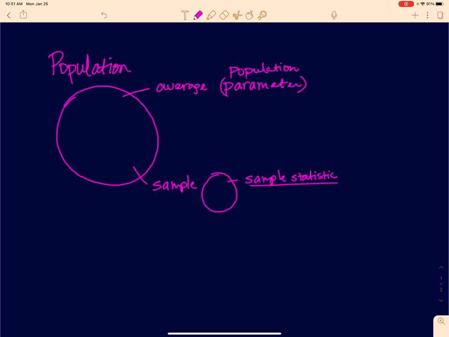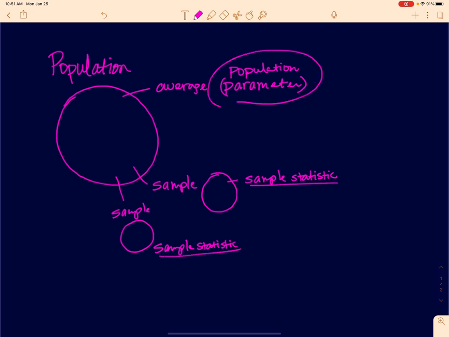The sample statistic is something we can calculate because we're taking a smaller group from the population. If we do that over and over again, if we take more and more samples, I can create a distribution of all of these sample statistics, and it can represent a value that may or may not be able to be found, which would be the population parameter. If you take sampling over and over again, you're not going to get the same sample every time. We call that sampling variability. It's normal because it creates our distribution. There's nothing wrong with it. So when we're thinking about a sampling distribution.